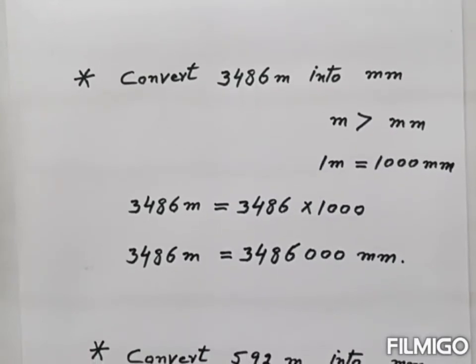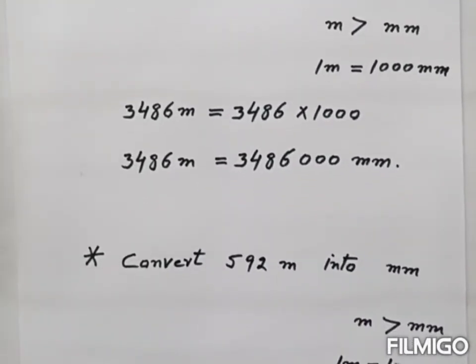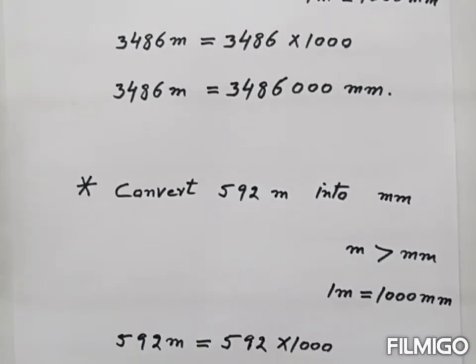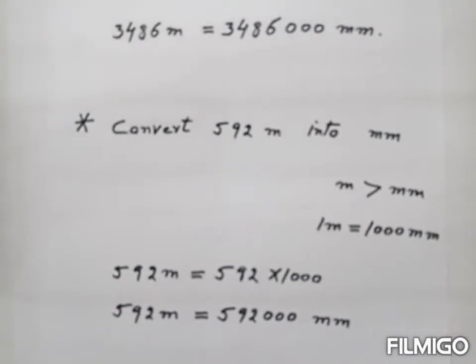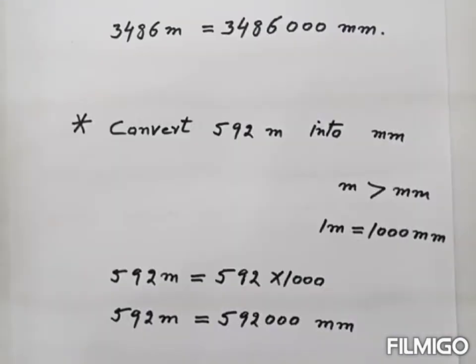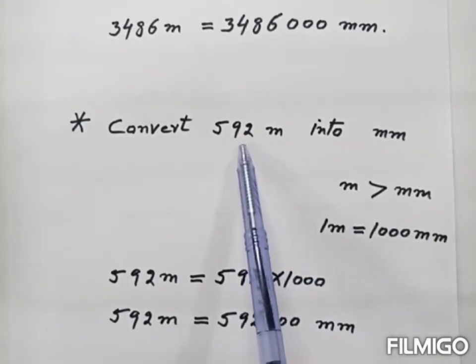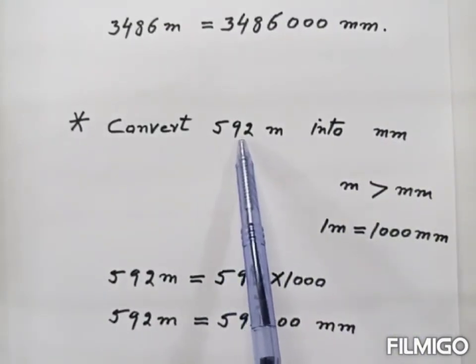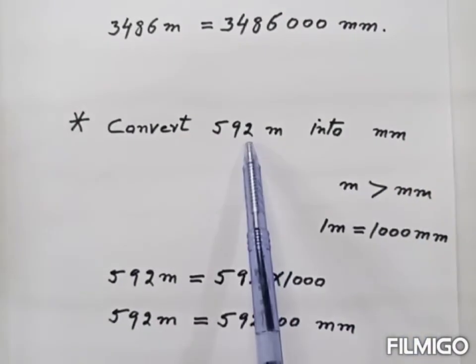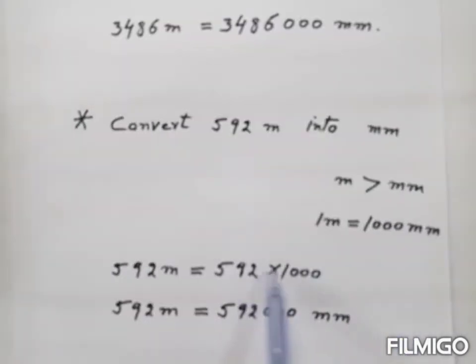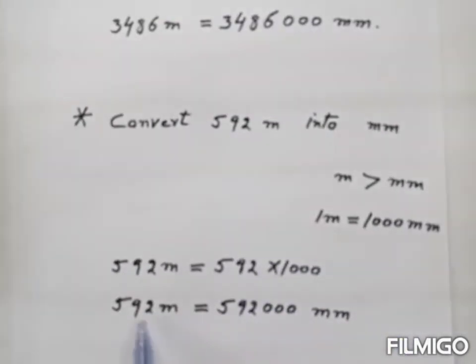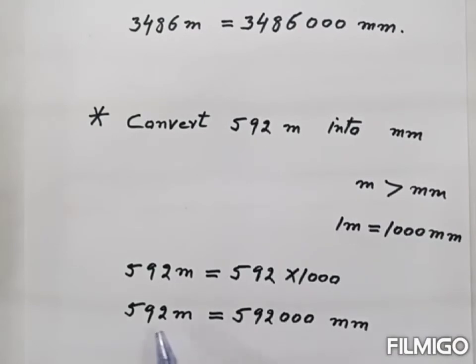Now take another example. So here we again convert big unit into small unit. Convert 592 meter into millimeter. So we multiply this number with 1000. And when we multiply, then we get this much. So this much meter is equal to this much millimeter. This is the answer.